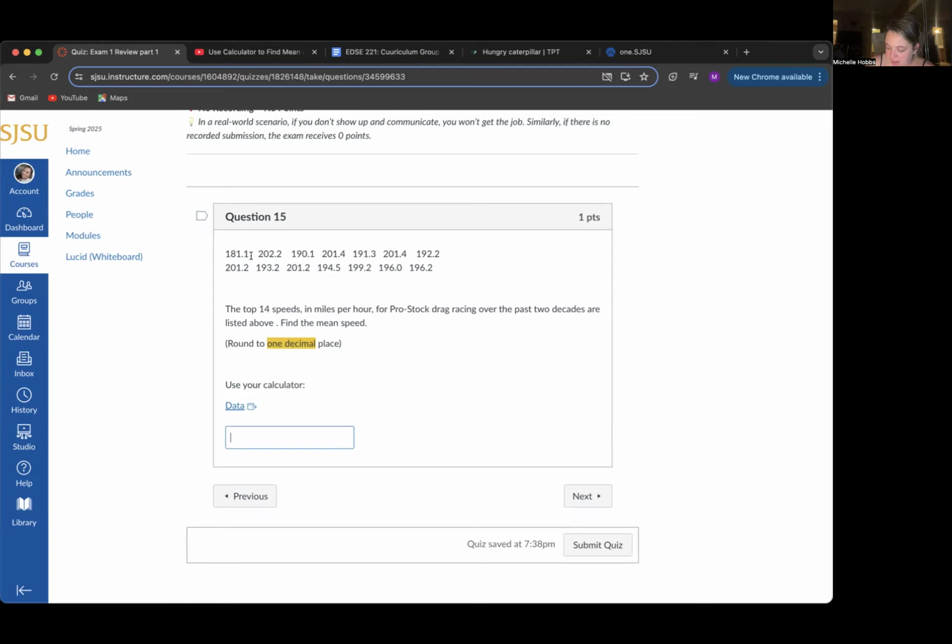And then we're going to divide it by the total number of values: 1, 2, 3, 4, 5, 6, 7, 8, 9, 10, 11, 12, 13, 14. So the answer that I got after adding those all up together and then dividing by 14 is going to be 195.8.